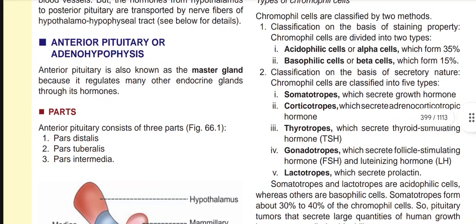Now we will start with the anterior pituitary or adenohypophysis. The anterior pituitary is also known as the master gland because it regulates many other endocrine glands through its hormones.